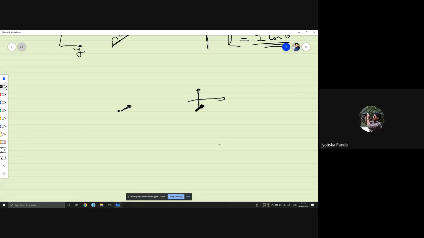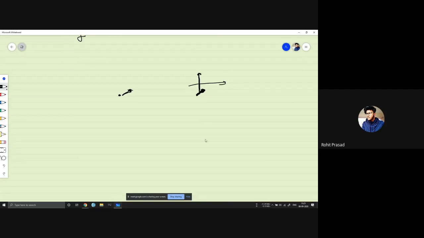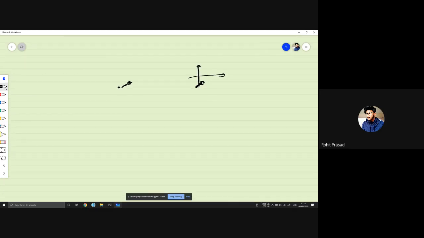I think the matter wave will get polarized. What? The matter wave of the photon. Okay, so it's something like that, but we don't need the actual answer here.